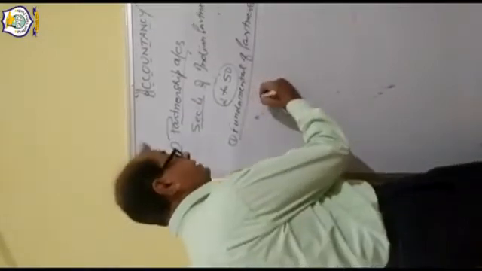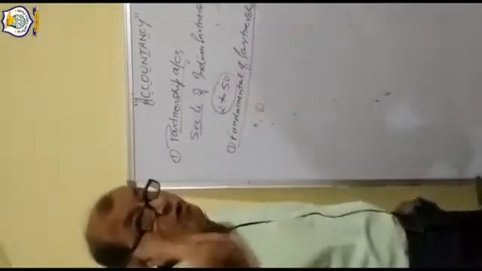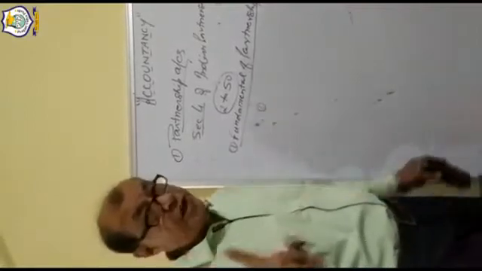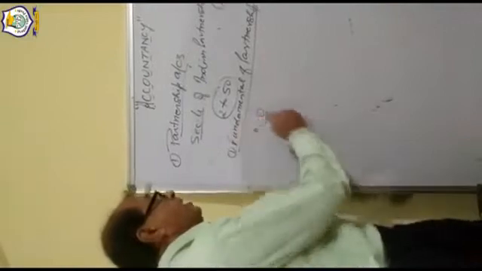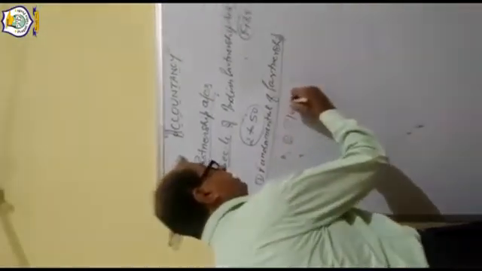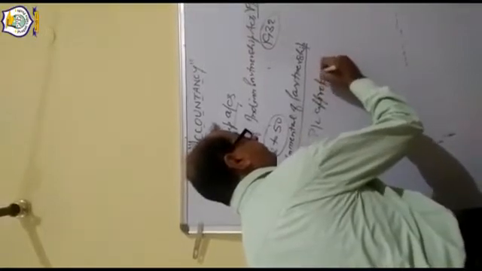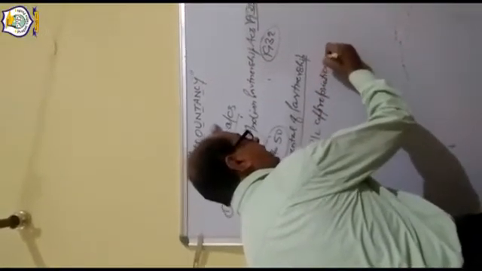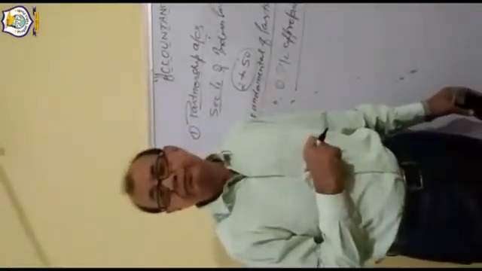The first point in fundamental: which type of ledger you have to make in fundamental of partnership? That is P&L appropriation account. What do you mean by P&L appropriation account?